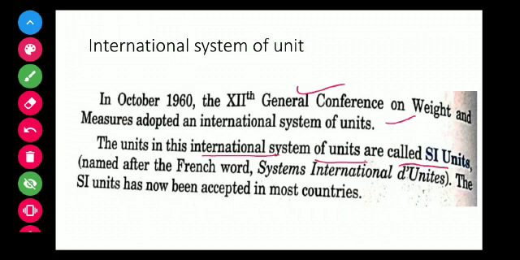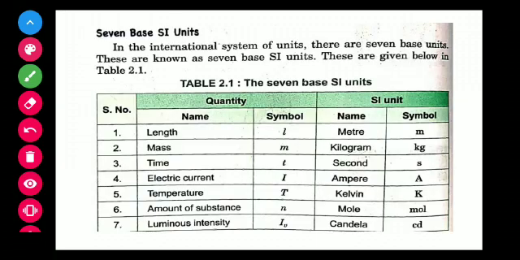The SI units have now been accepted in most countries. These are the 7 fundamental units. Number 1, length, and the SI unit of length is meter. These fundamental units are very important. Second, mass.